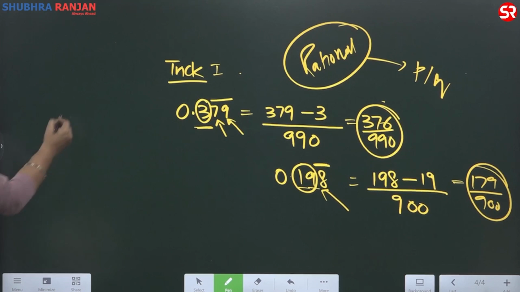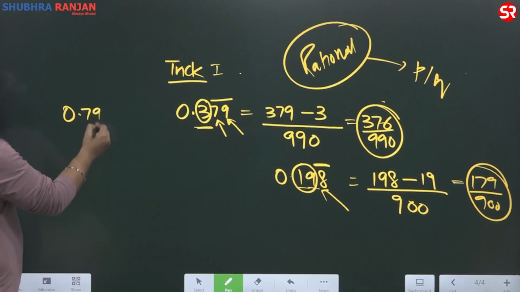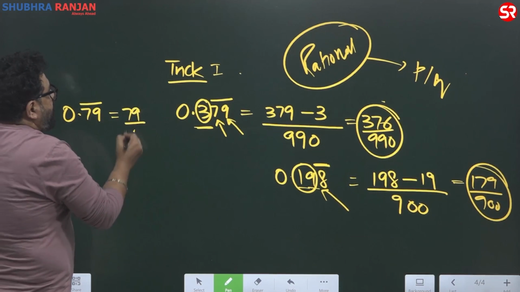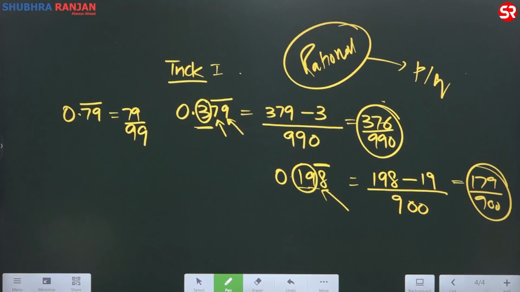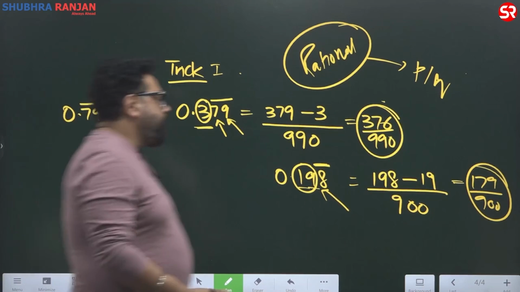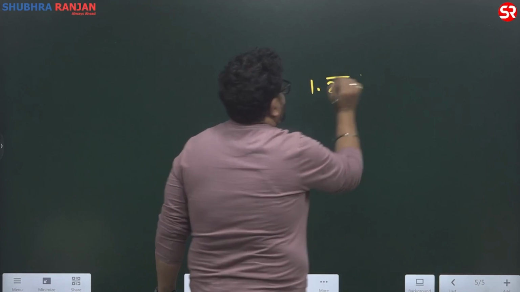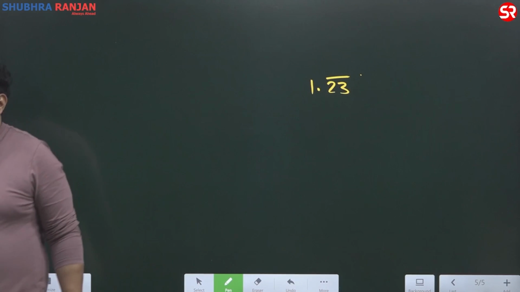So what is 0.79 bar? Bar on 79. Brilliant. It is 79 upon 99 because there is nothing. So we will represent only by 9s. Clear? ठीक है. UPSC question. 1.23 bar. Put in terms of P upon Q.